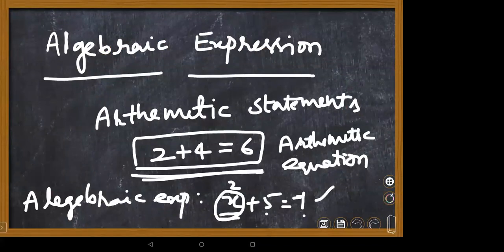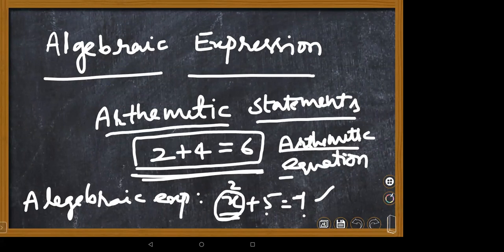I will help you. Arithmetic statements, arithmetic equations, we are very familiar with because we are learning from class second, class third, class fourth. Maybe it is addition, subtraction, multiplication or division. We know numbers: 2 plus 4, or 6 minus 3, or 8 divided by 2, or 3 multiplied with 4.